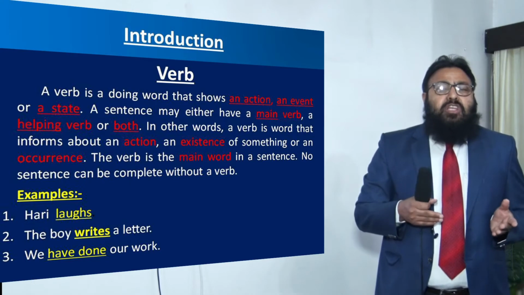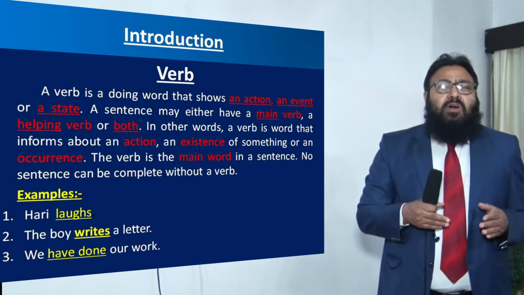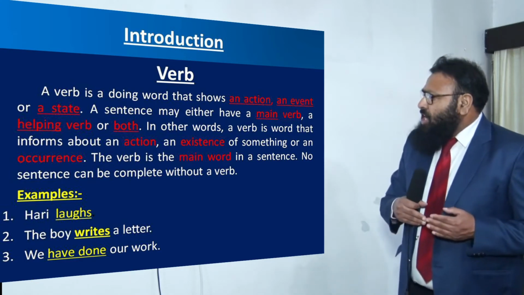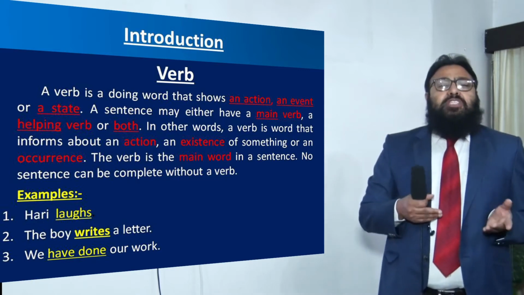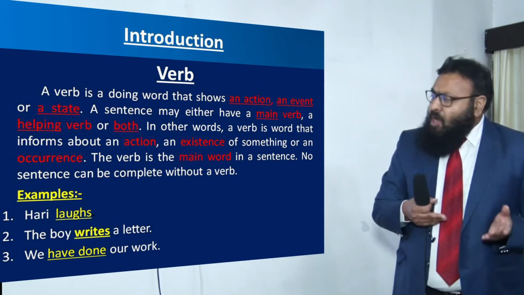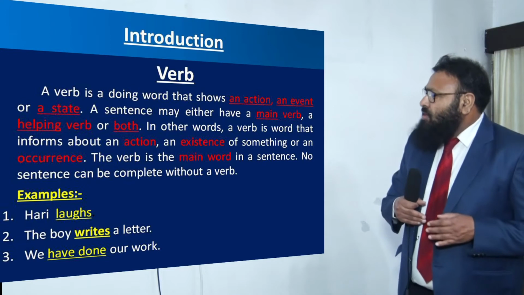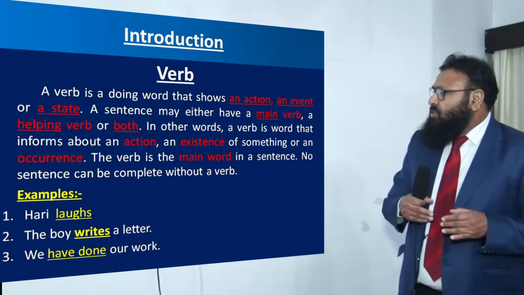A sentence may either have a main verb or a helping verb or both. In other words, a verb is a word that informs about an action, an existence of something, or an occurrence.